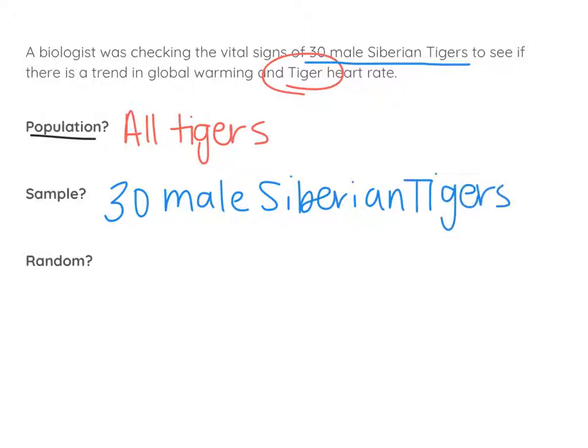Is the survey random? No, because he only checked Siberian tigers and only the male ones. If the biologist was checking vital signs of 30 male Siberian tigers to see if there was a trend in global warming and male Siberian tigers, then it would have been random. But since we're trying to include all tigers, Siberian tigers aren't the only kind, and there's also female tigers, so that could affect what he finds in his study.